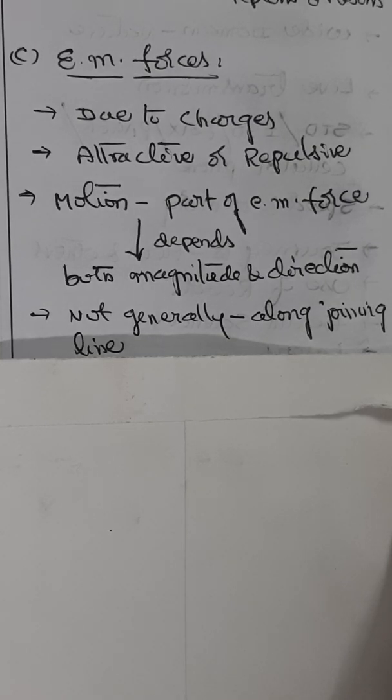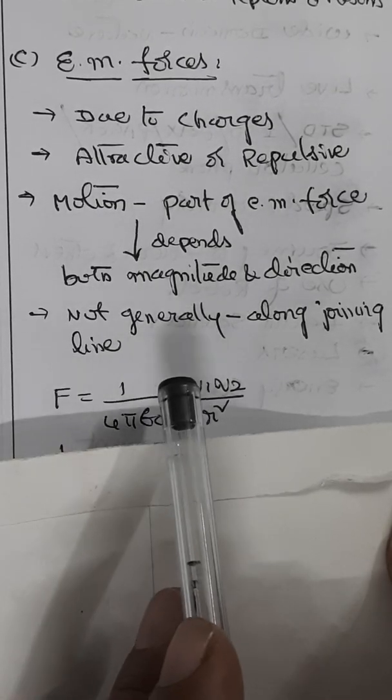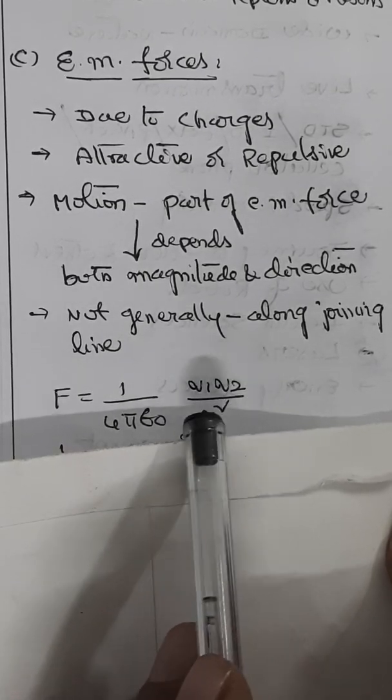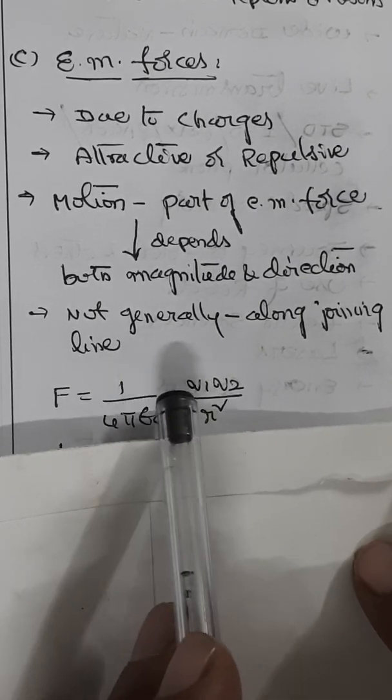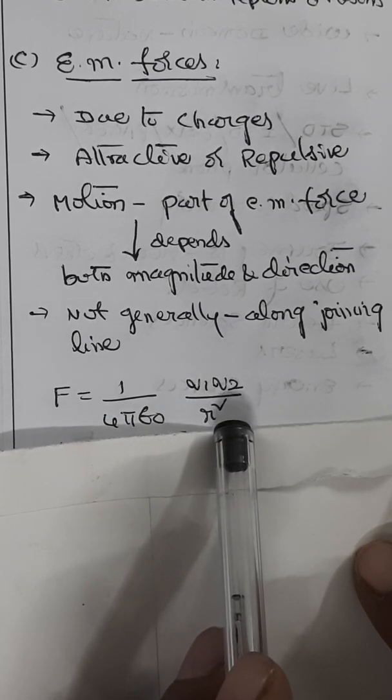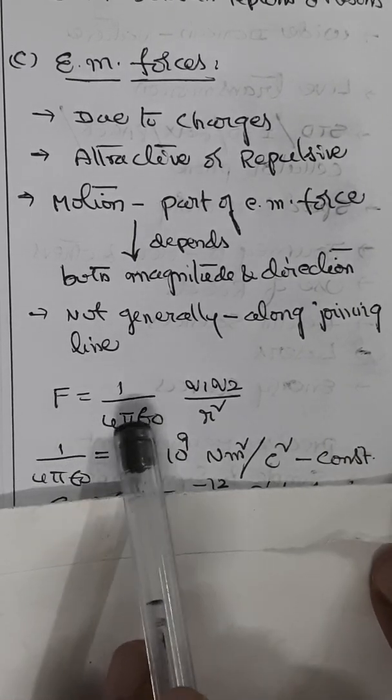The magnitude of electromagnetic force between 2 point charges separated by a certain distance can be obtained by Coulomb's law, which has similarity with the gravitational law. So we take the electrostatic force F between the 2 point charges Q1 and Q2 separated by a distance R. So this is F equal to constant into Q1 Q2 by R square. Here this constant is 1 by 4 pi epsilon naught.